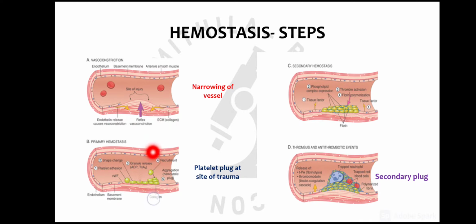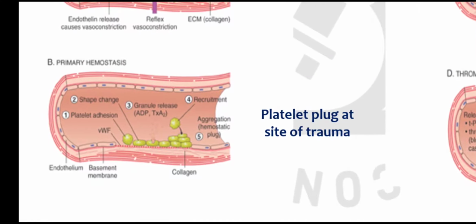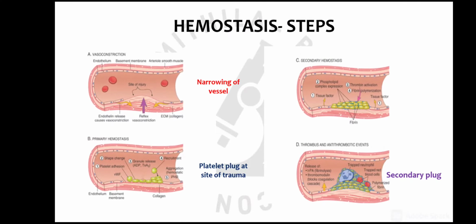Now the second is primary hemostasis, which is formation of a platelet plug at the site of injury. This is the temporary or primary hemostatic plug which is formed by the platelets. It has various steps which we will discuss in detail later. If the trauma is very trivial or the injury is very small, then even the platelet plug will be sufficient to stop the bleeding. But if the injury is so much that the bleeding is not stopping, then comes the role of the secondary hemostasis, which is the formation of a stable fibrin clot.